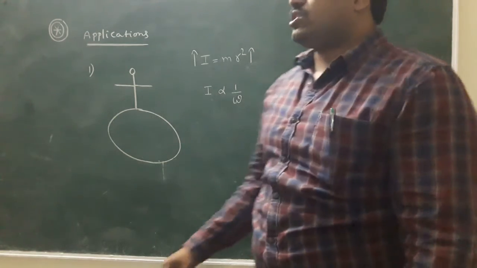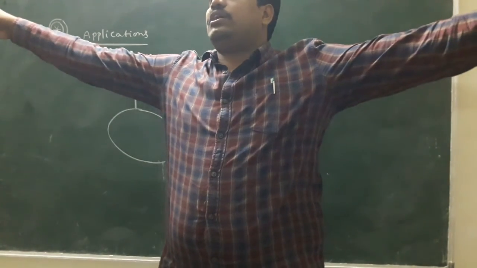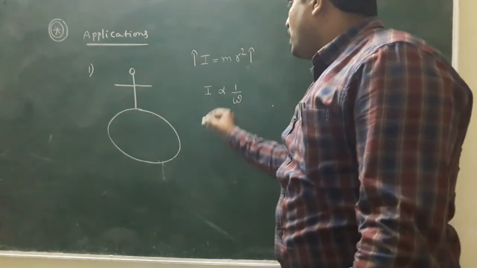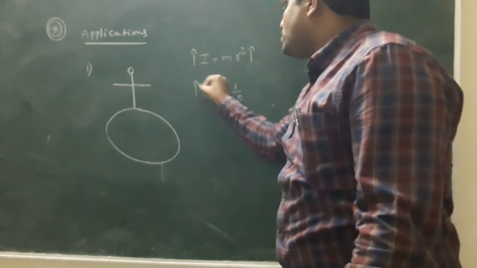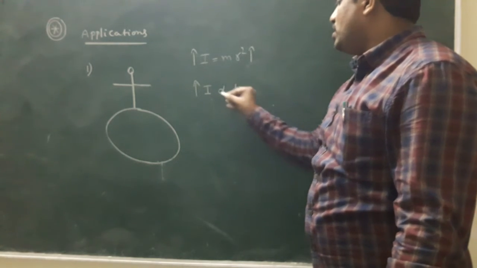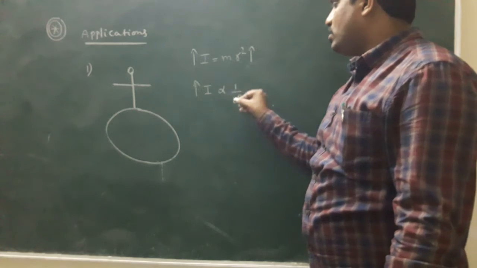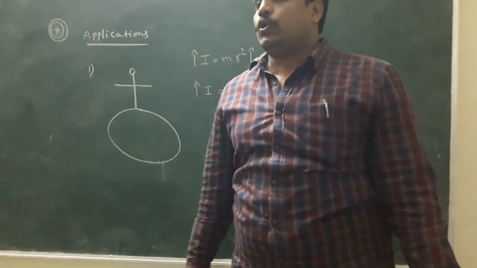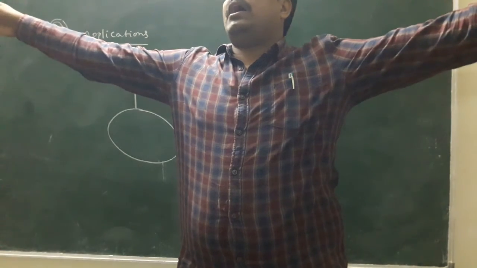A man stands on the turntable and stretches the hands. What happens to the moment of inertia? It increases. What happens to the speed? It decreases, because both are inversely related. Simply, angular speed is controlled by stretching the hands.